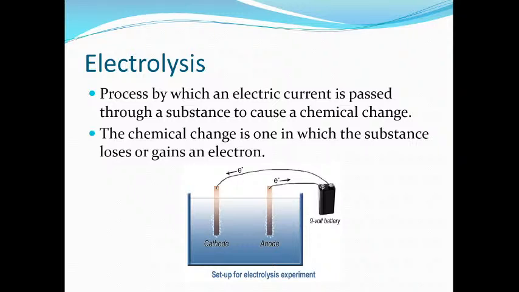The more ions there are, the faster the conduction of electricity, and the bulb will glow brightly. It means ions are responsible for the conduction of electricity in electrolysis. If more ions are there, electricity will conduct faster and the bulb will glow brightly. In which case will the bulb glow dimly? If you are using a weak electrolyte.